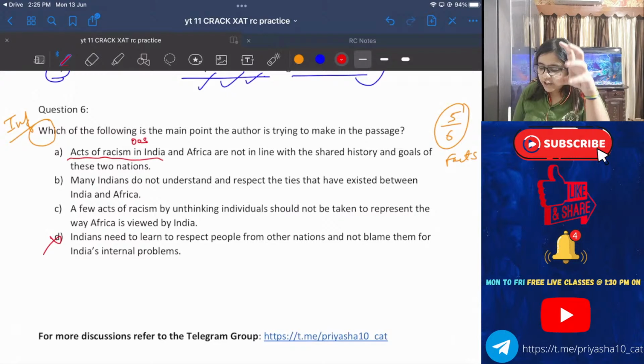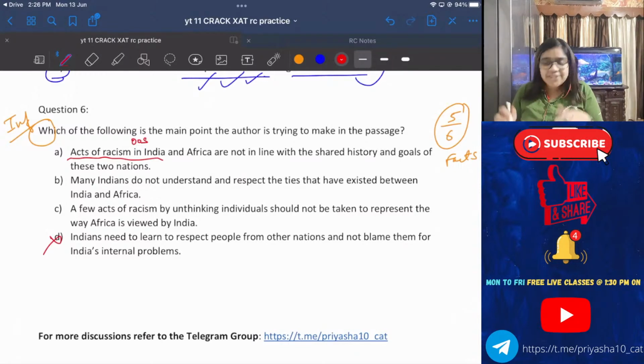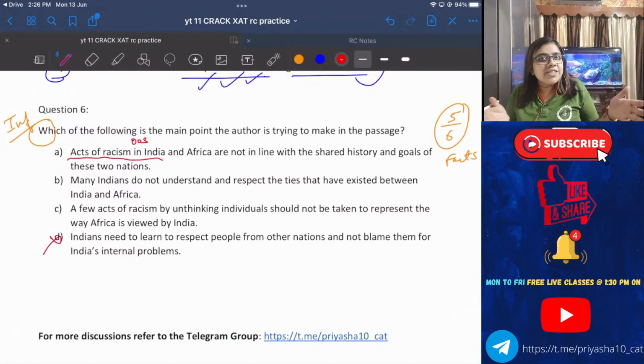Many Indians do not understand and respect the ties that have existed between India and Africa. That's the main point. Are you even getting confused in this? I didn't even read option B. China and Pakistan trying to benefit from the greater distance between India and Africa is just one line in one paragraph. How can you call it the main idea?